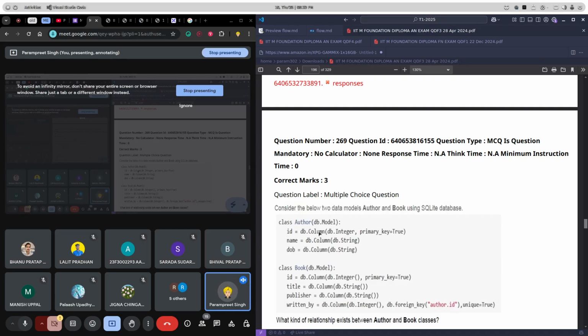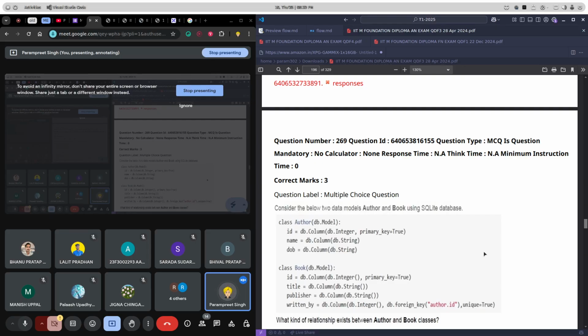And we are creating a link as well: a book will have some author, which will be referenced by written by, right? So we are creating a kind of foreign key to the author table, right? So this is what we are doing here. Now, a relation exists between the author and book classes, and we are setting it as unique true. Can you tell us what kind of relation it will be?